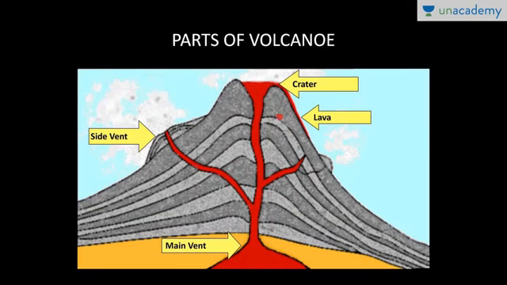Now, these are the different parts of a volcano. First, this is the main vent or opening from where the magma erupts. This is the main pipe. Then, this is the crater at the summit of the volcanic cone. This is the lava. When it is beneath the earth, it is known as magma, and on the surface of the earth, it is known as lava. These are side vents, also known as parasitic cones.